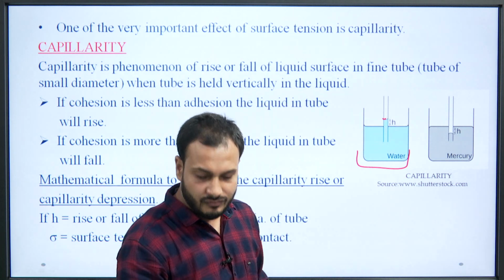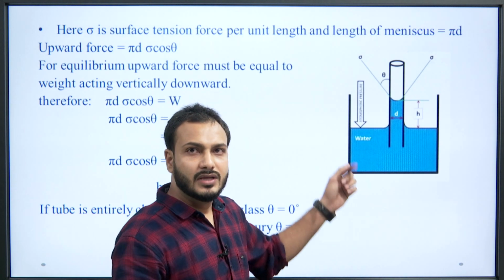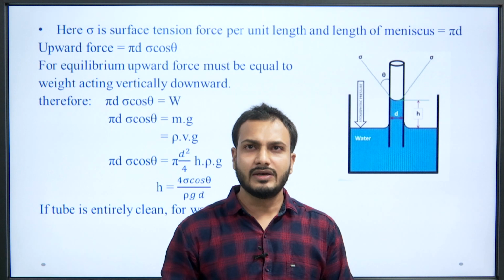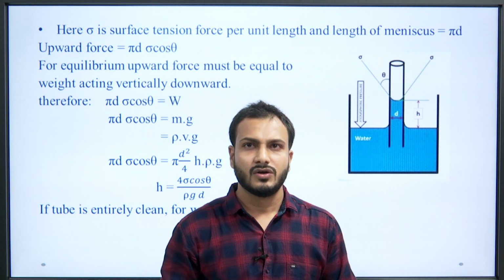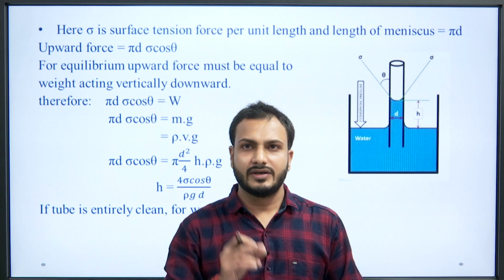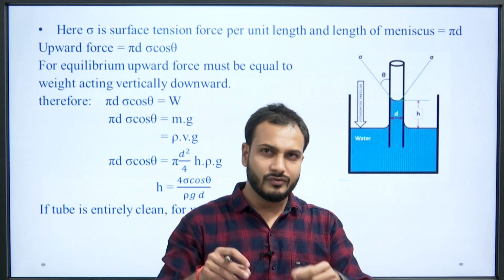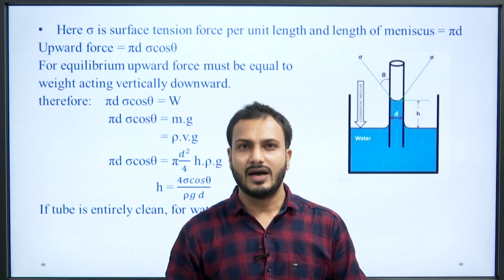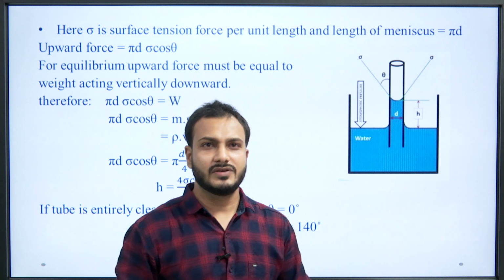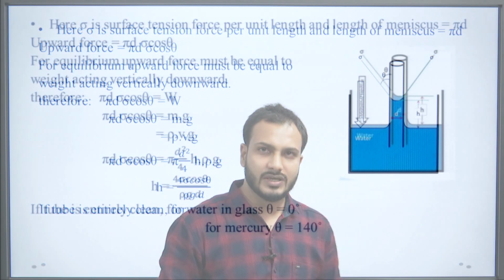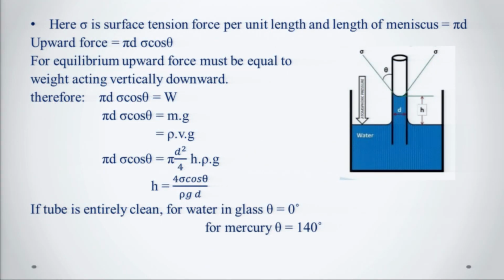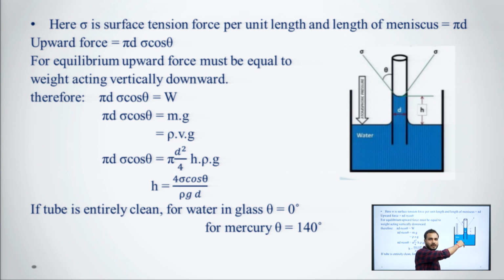And mathematically, if theta is the angle of contact, sigma is the surface tension, d is the diameter of the tube which we have inserted and h is the height, then we can calculate the surface tension, as we can observe from here, by equating that the upward force must be equal to the downward force.